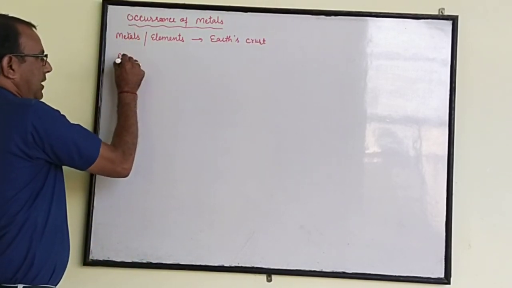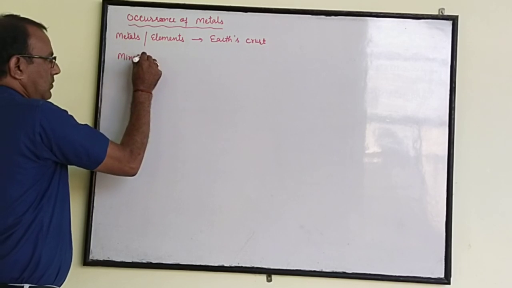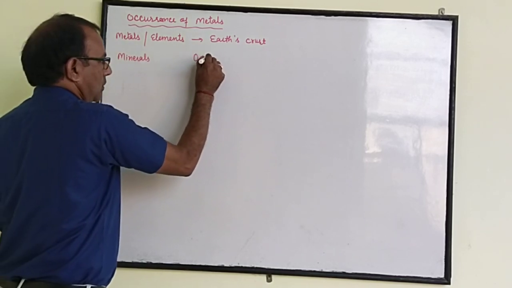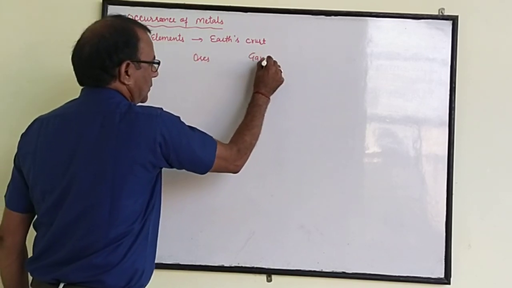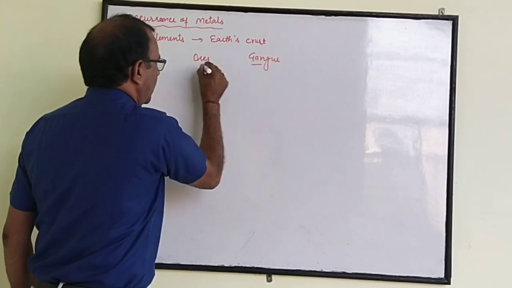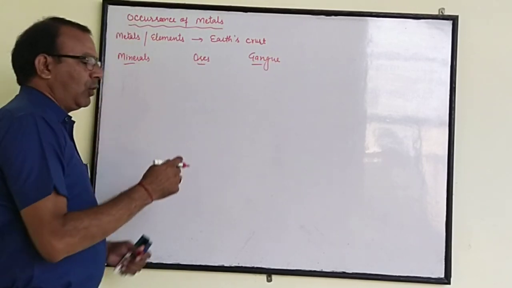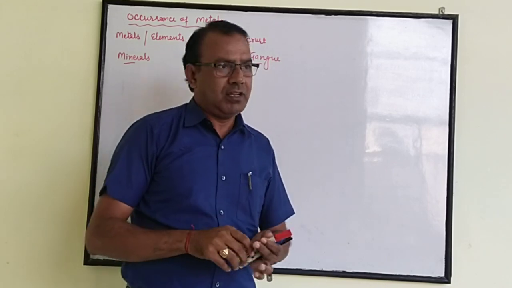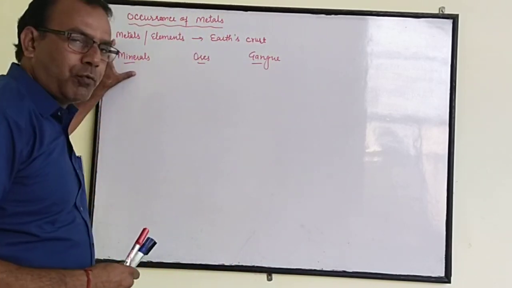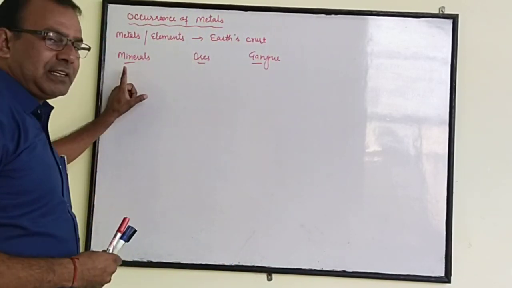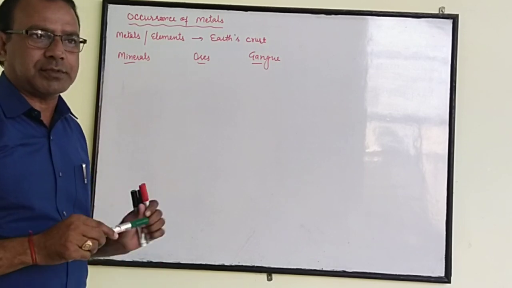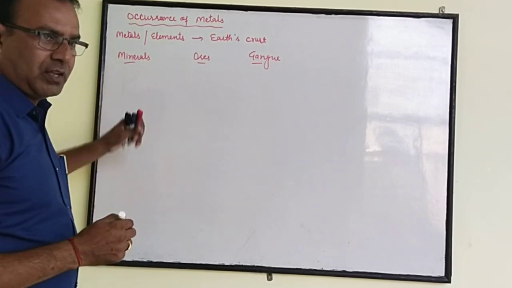Such as minerals, ores and gangue. These are the three words. Before we learn how these metals are present in the earth crust, we have to learn these three words. Minerals are naturally occurring substances present in the earth crust.